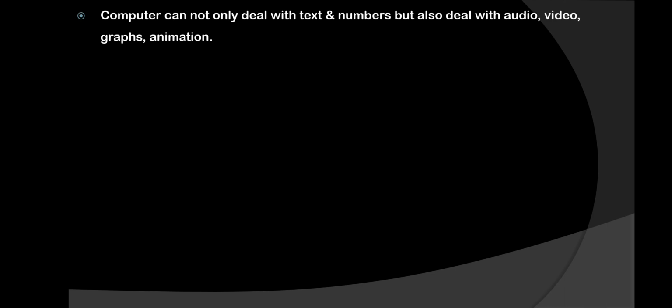And as I told you before, a computer does not deal with only one thing. You can do multiple kinds of work: you can listen to audio, see video, work with graphs, and work with animations. All of this can be controlled with the help of a computer. It is not bound to text and numbers only, but you can work with all the different media, by which the work becomes easy and smooth.